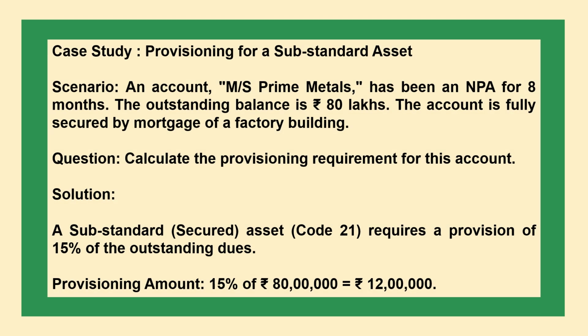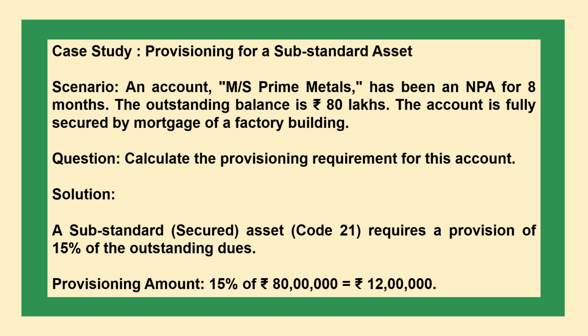The next case study is provisioning for a substandard asset. Scenario: an account, M/s Prime Metals, has been an NPA for 8 months. The outstanding balance is rupees 80 lakhs. The account is fully secured by mortgage of a factory building. Question: calculate the provisioning requirement for this account.